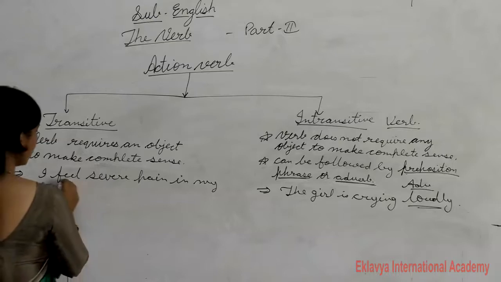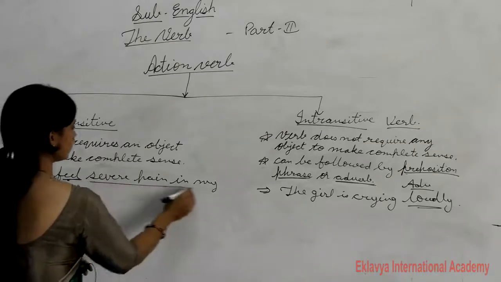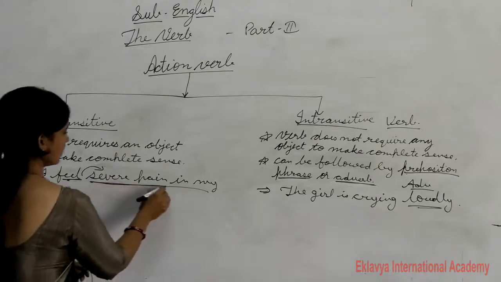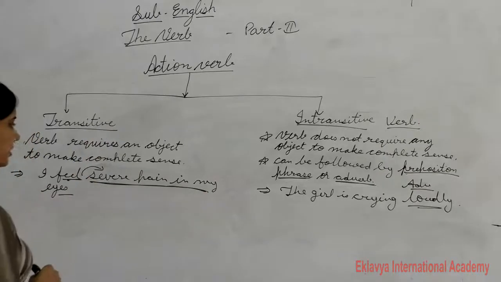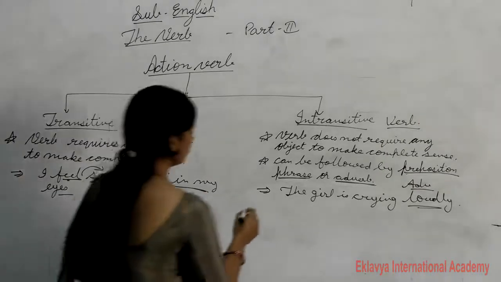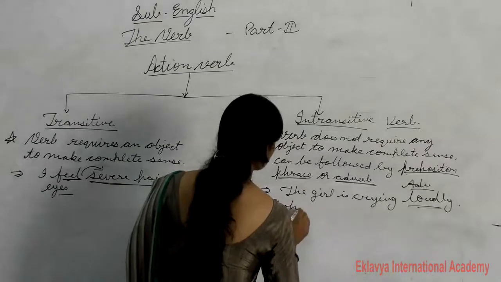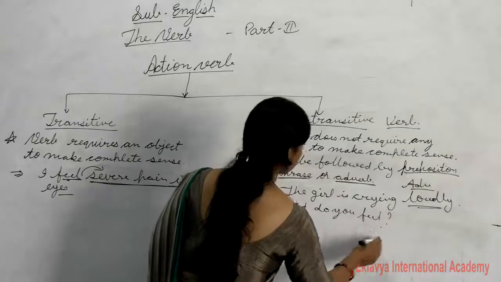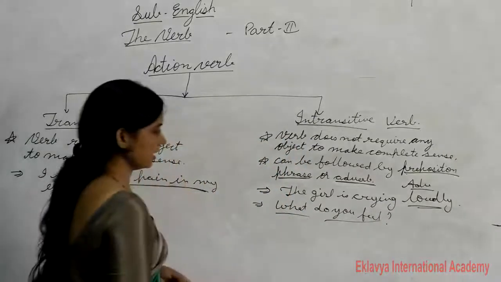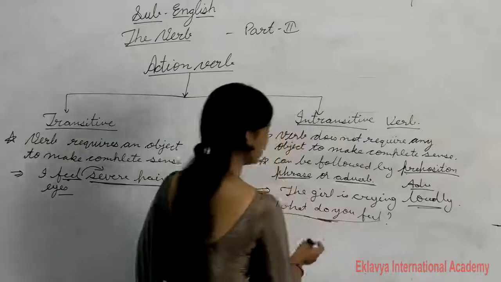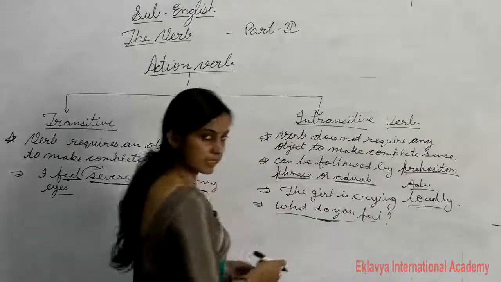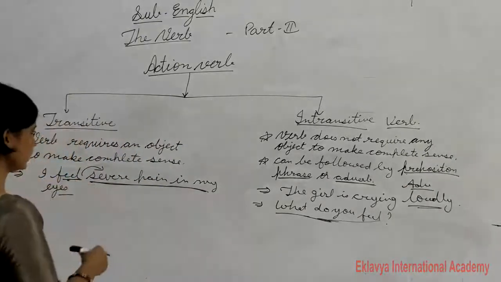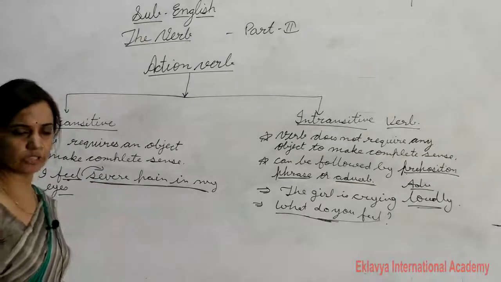So here I feel. What feel? Severe pain in my eyes. So this is the answer of what? So it is a transitive verb. Okay. And if you write what do you feel? It means you can say it is complete sense. This sentence is giving complete sense, okay. So some verbs can be used as either transitive or intransitive verb also, okay.